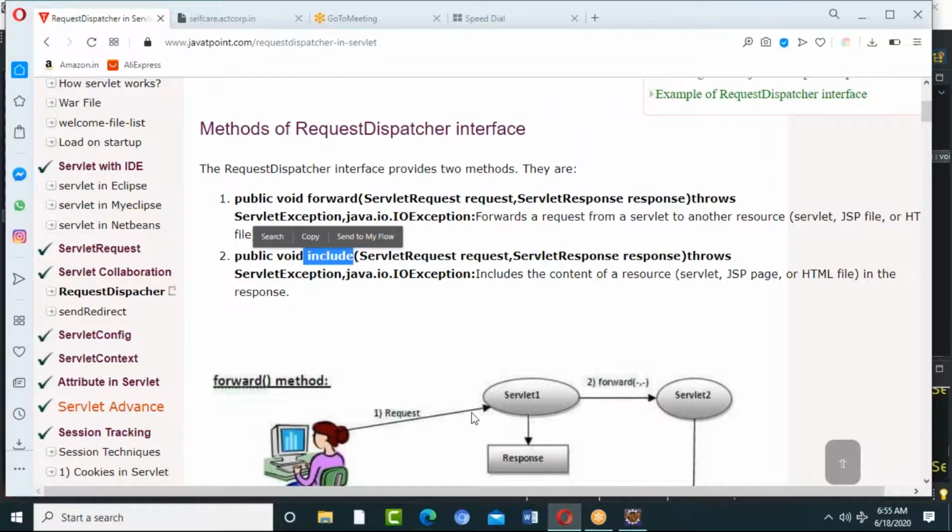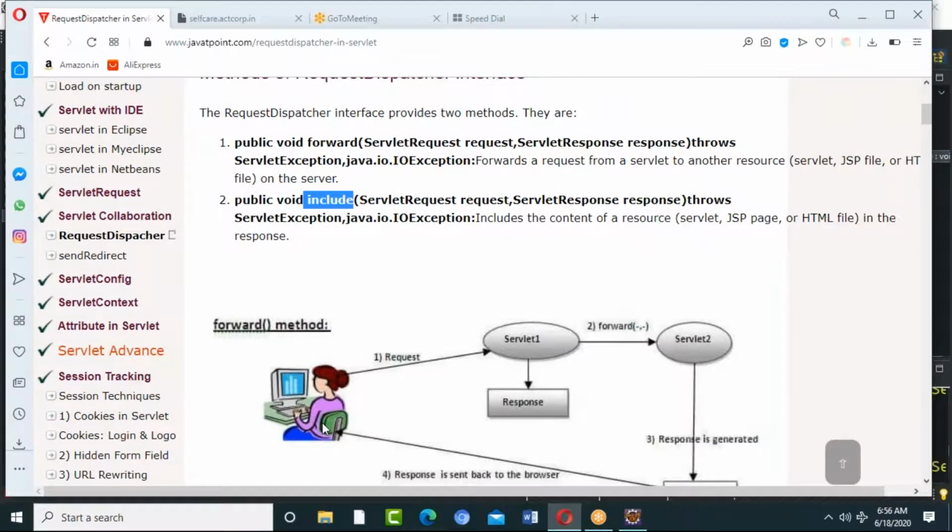Let's say I have two servlets. I have given a request to my first servlet. The first servlet generates some response, some output. This output I'm not directly sending back to the client, the one who gave the request.